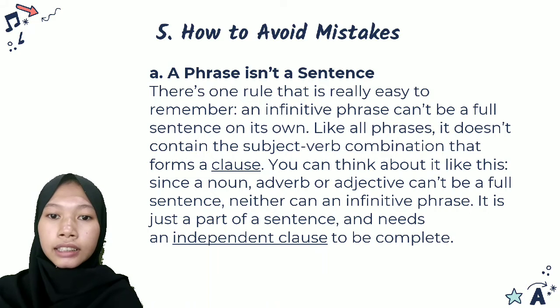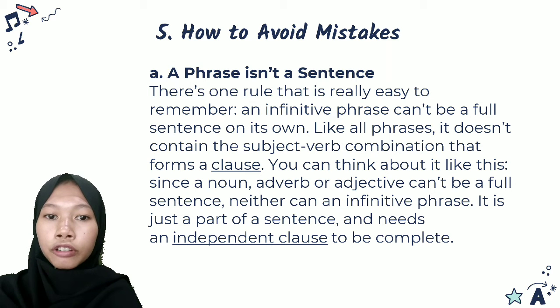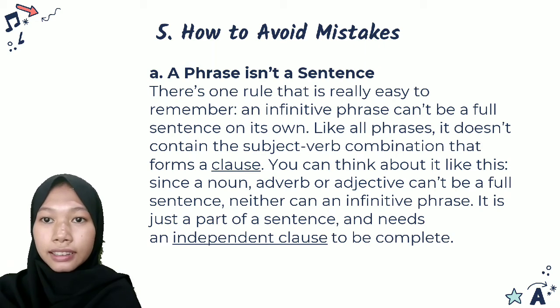The next material is how to avoid mistakes. A. A phrase isn't a sentence. There's one rule that is really easy to remember. An infinitive phrase can't be a full sentence on its own. Like all phrases, it doesn't contain the subject-verb combination that forms a clause. You can think about it like this: since a noun, adverb, or adjective can't be a full sentence, neither can an infinitive phrase. It is just a part of a sentence and needs an independent clause to be complete.